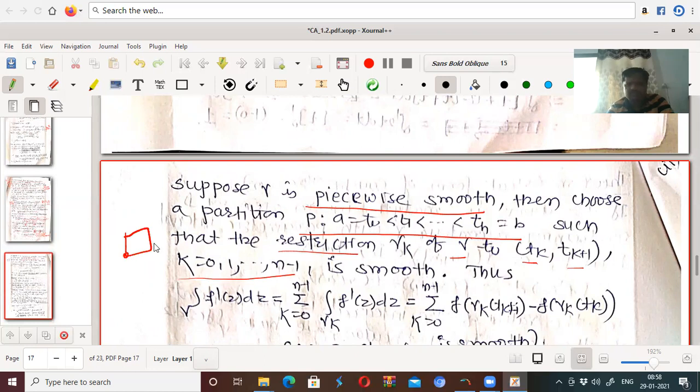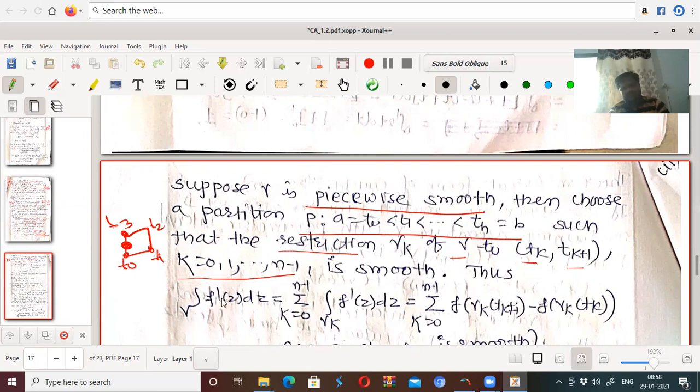From here to here, we have made one partition. So this is T0, T1, T2 and T3. Suppose our curve is of this type: T0, T1, T2, T3. So T0 to T1 it is smooth, T1 to T2 it is smooth, T2 to T3 it is also smooth. Such type of arrangement we have to make there.